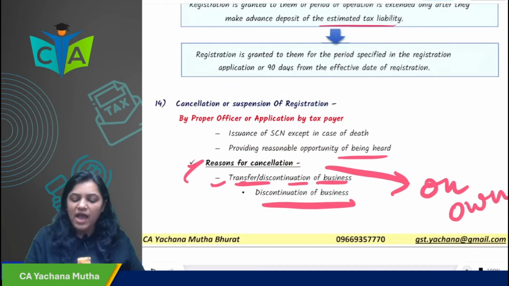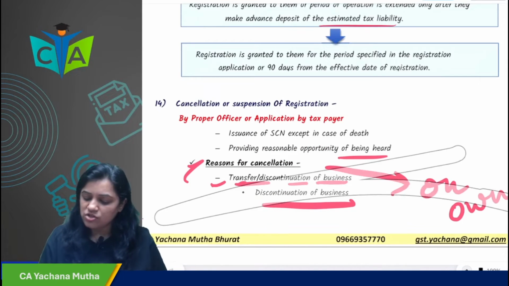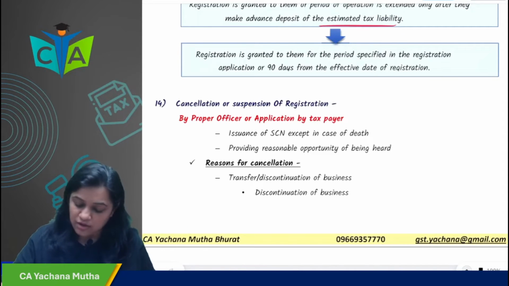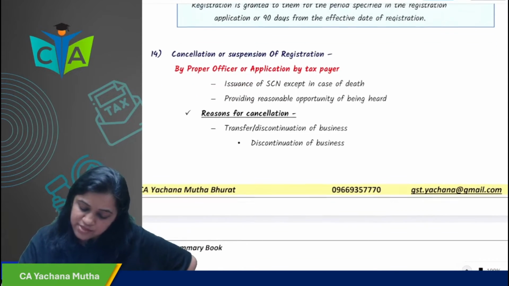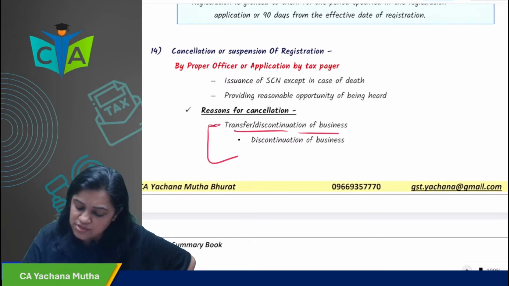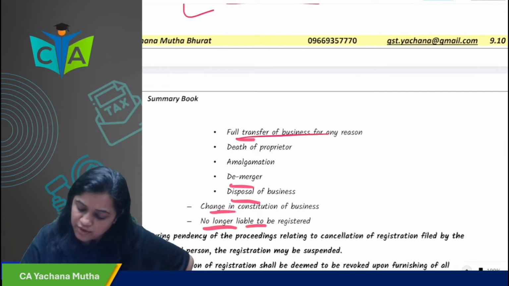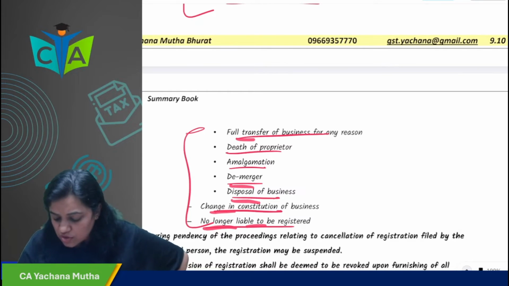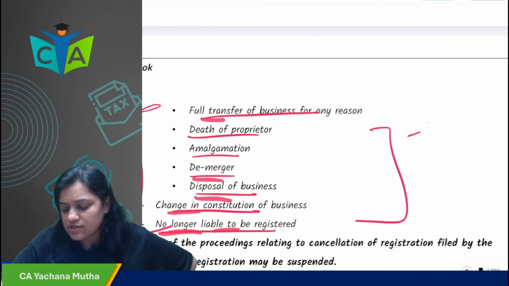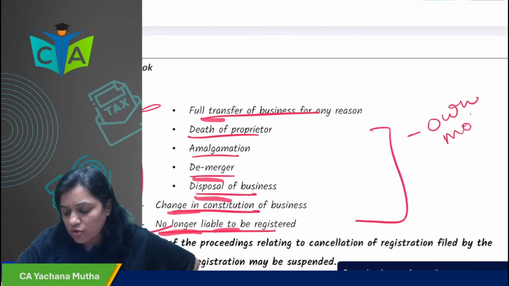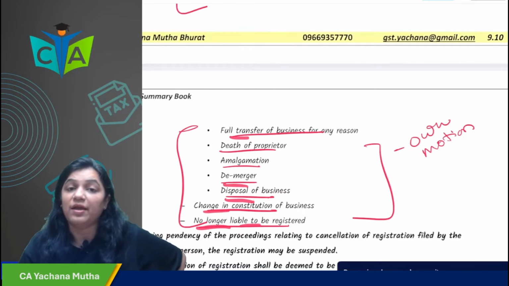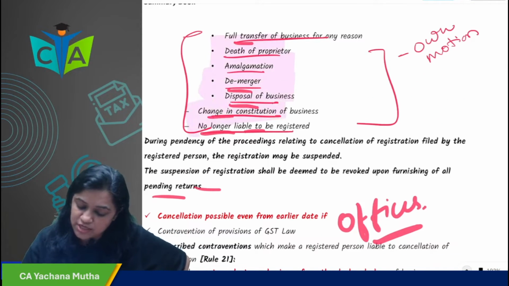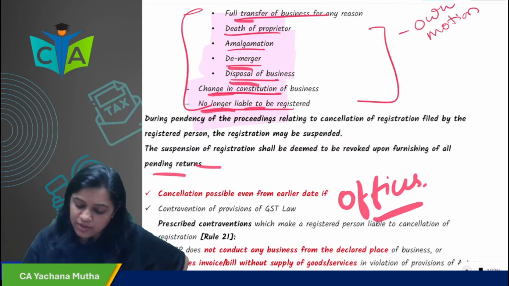Okay. Next is cancellation of registration. Now, cancellation can be done on your own account, or the officer can cancel your registration. Both possibilities are there. When you do it on your own account, the cases are: transfer, discontinuance of business, full transfer of business, death of a proprietor, amalgamation, demerger, disposal, change in constitution, no longer liable to be registered. In all these cases, on your own motion, you will apply for cancellation.